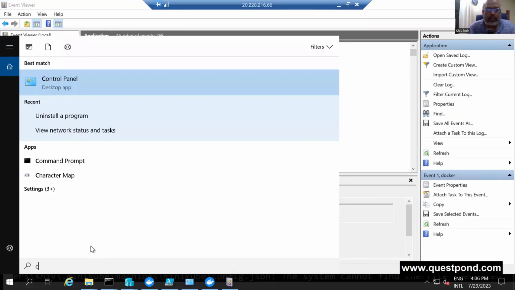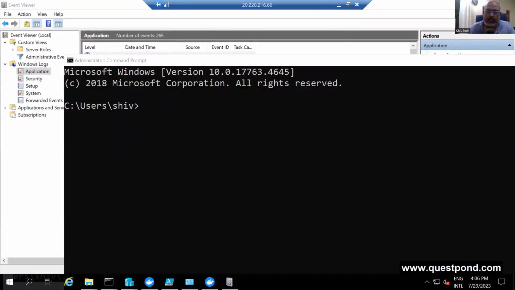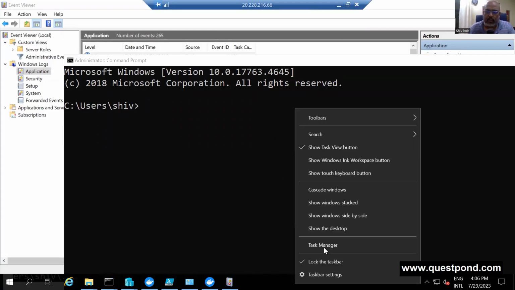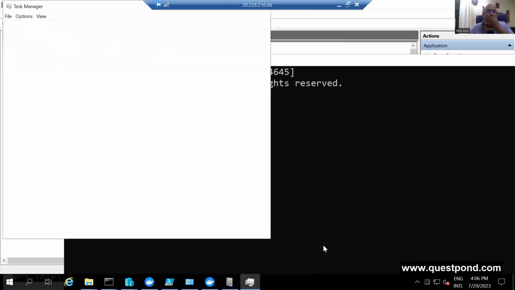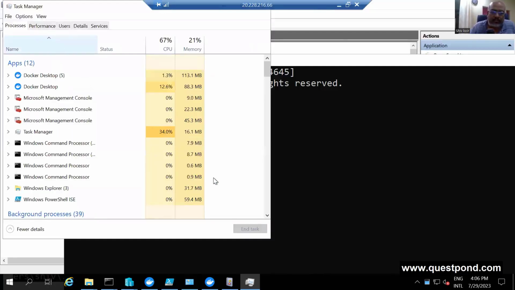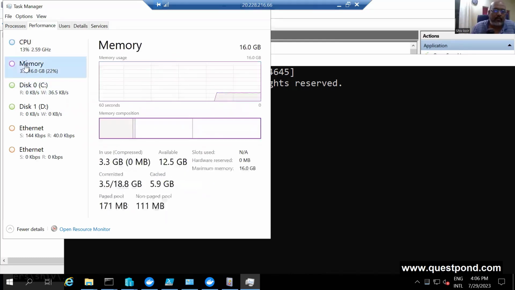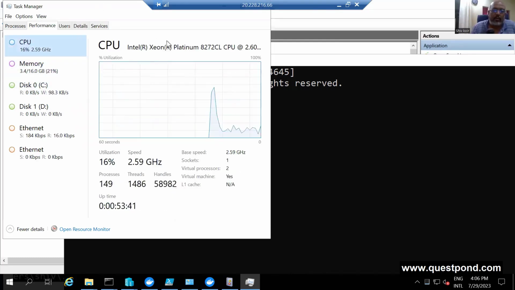In case you want to quickly check whether your machine has Hyper-V running or not, one easy way is to go to the Task Manager and open the Performance tab. Here I should see it, and I don't see it. So that is one way of doing it.